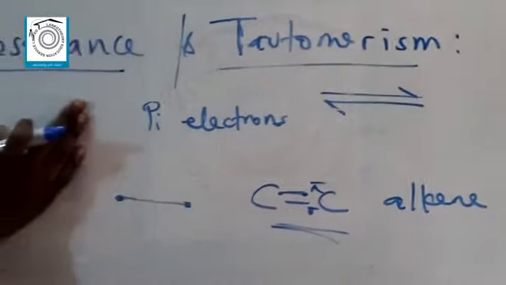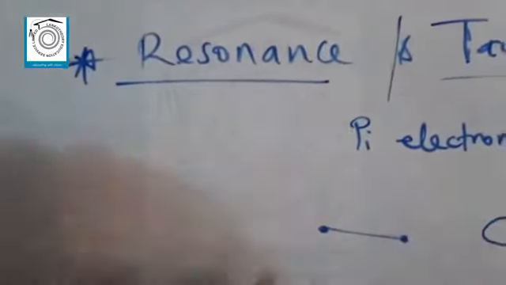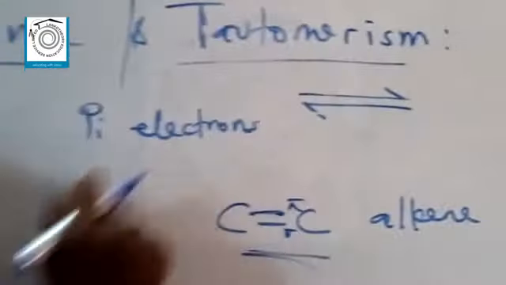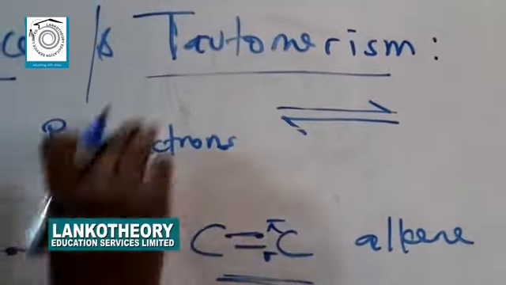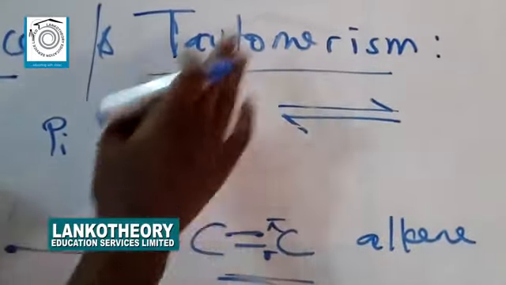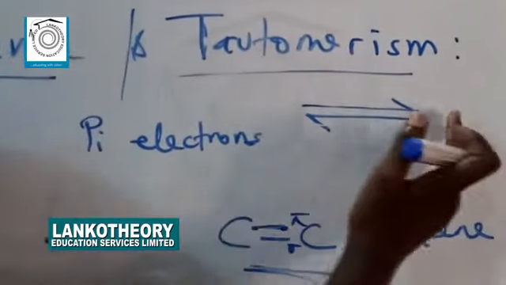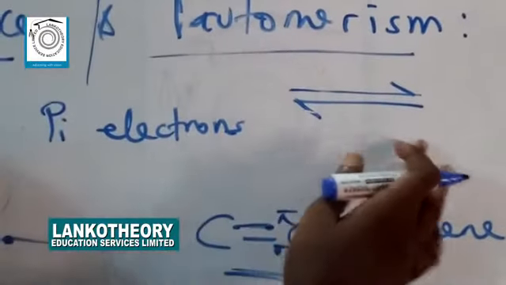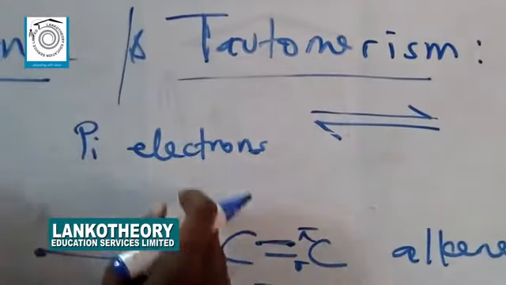Resonance, like I mentioned, is characterized by just the movement of pi electrons from one point to an alternate point. But for tautomerism, it's the movement of pi electrons from one carbon atom to another, which completely changes the structure of the tautomer. So the 2 compounds, the reactant and the product, exist in dynamic equilibrium, and they have the same molecular formula but different structure.